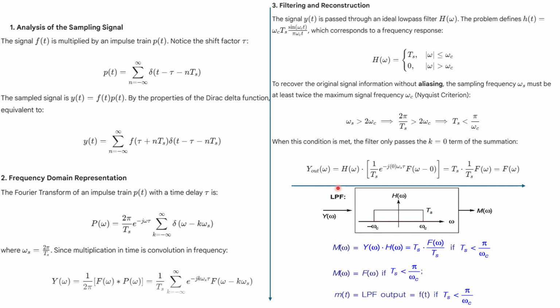So y out will be equal to H of omega. This is your filter, meaning the sinc function, and into your output that you got from the Y of omega, you can check it: 1 by Ts. You can put the values and you can get Ts by Ts, that is F of omega. So this is the confirmation that we can get the F of t, that is F of omega, at this particular Ts. That is why your option A is correct.